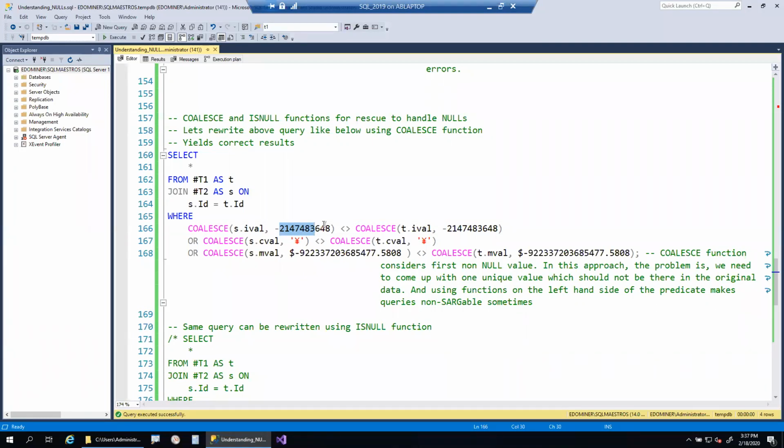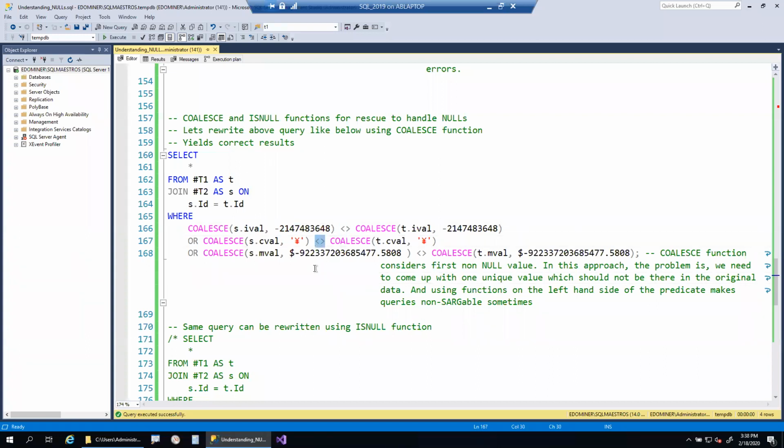When you have an integer data type, you can compare two values using the not equality operator or the equality operator. So we have replaced null values with some random value which will never come in our data, so that we are able to compare these two values instead of comparing nulls, because nulls cannot be compared using inequality operators.